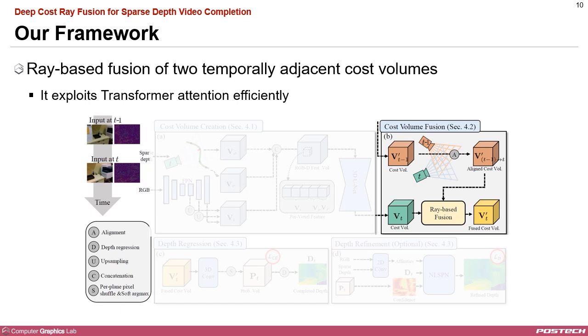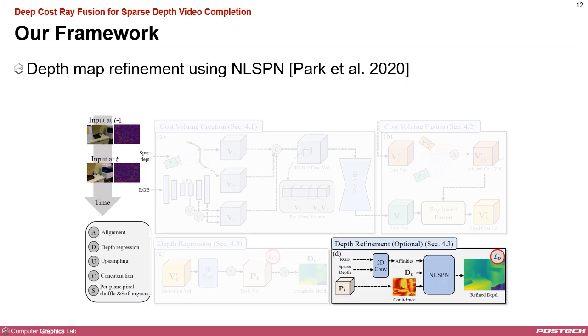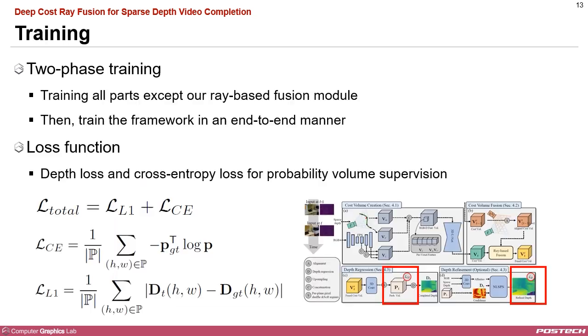We then fuse the current cost volume with the previous cost volume. For the overlapping regions of the two cost volumes, we apply our ray-based fusion method to obtain a fused cost volume. Once we have the fused cost volume, we convert it into a probability volume, which is used to regress the completed depth. Finally, we refine the regressed depth using NLSPN with some minor modifications.